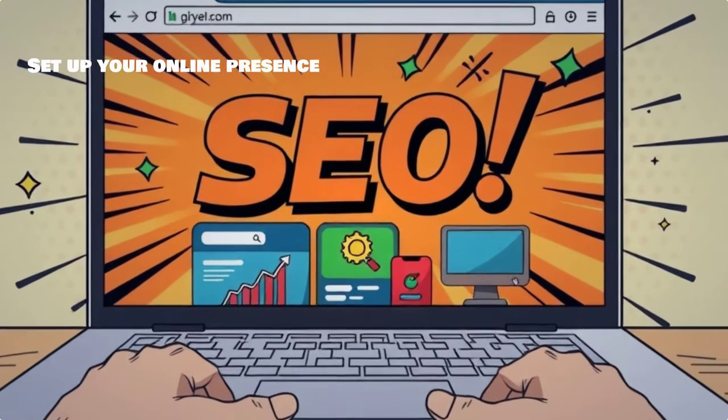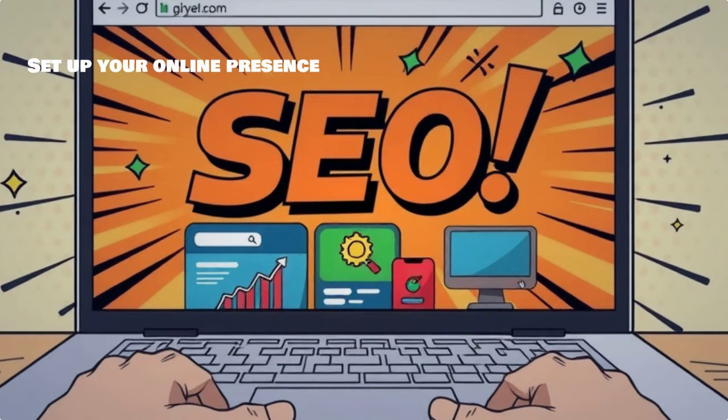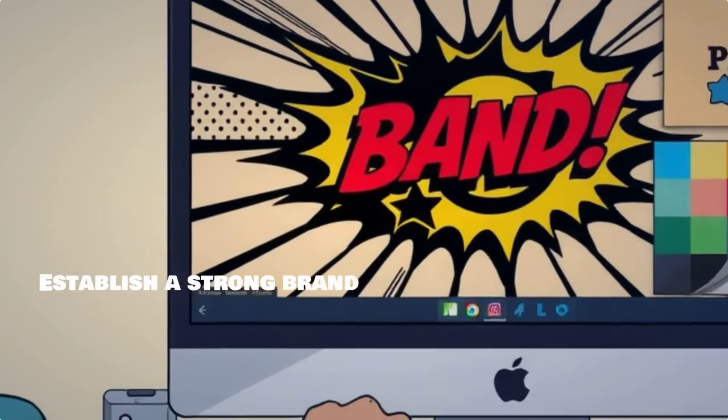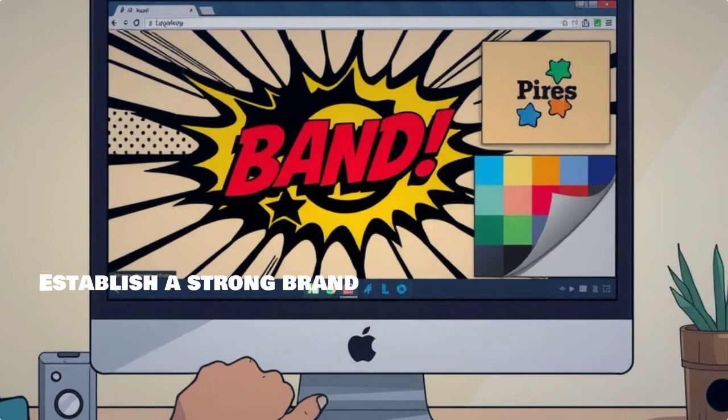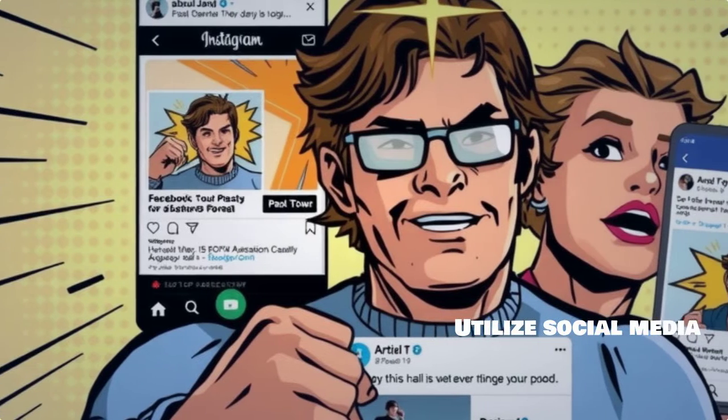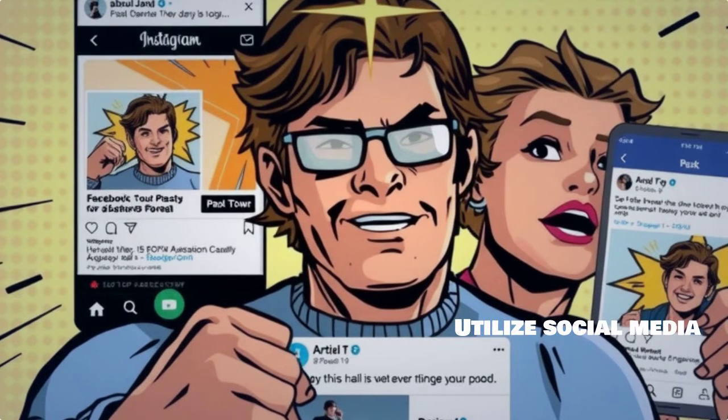Setting up your online presence is crucial. Create an engaging website optimized for search engines. Establish a strong brand with a memorable name, logo, and consistent messaging to connect with your audience. Leverage social media platforms to engage with your audience and promote your business effectively.